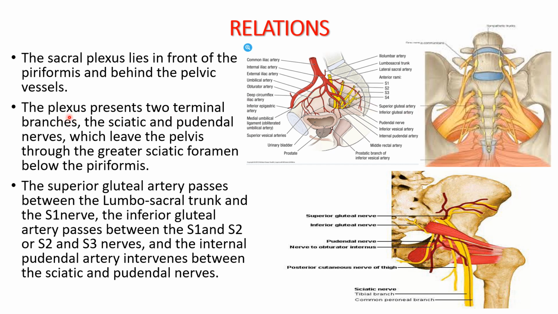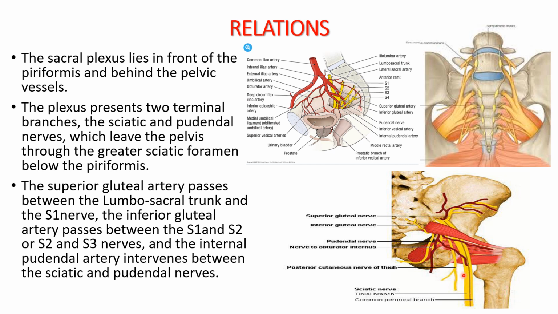Now the sacral plexus consists of two terminal branches: the sciatic nerve and pudendal nerves. These nerves are not new for you, as you have learned about these nerves in the lower limb. So the sciatic and pudendal nerves are the terminal branches of the sacral plexus. Let me show you in this diagram. This is the pudendal nerve and this is the sciatic nerve, which has got tibial and common peroneal components.